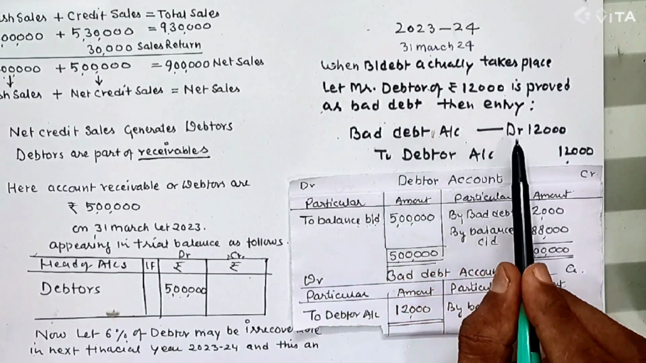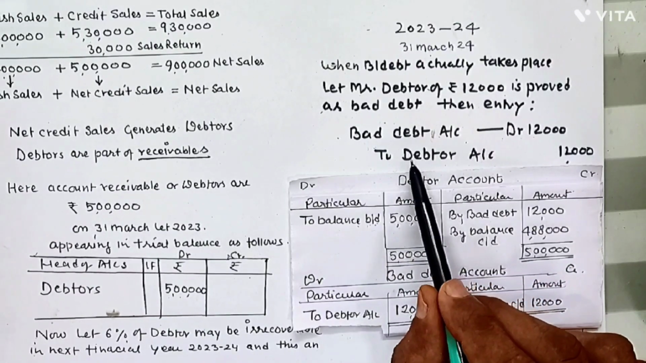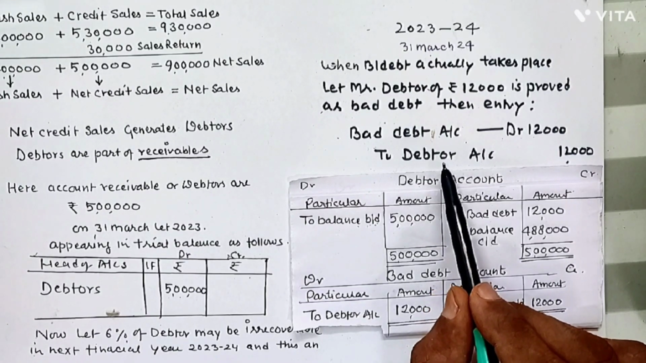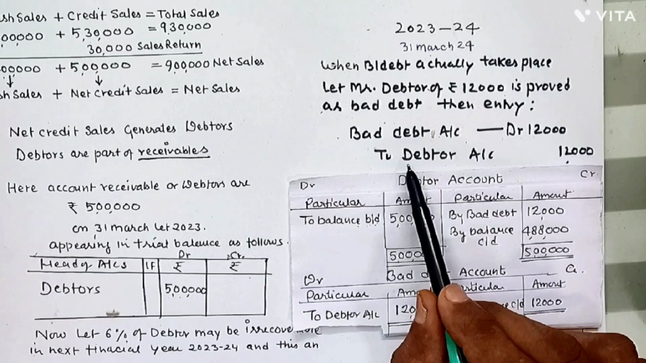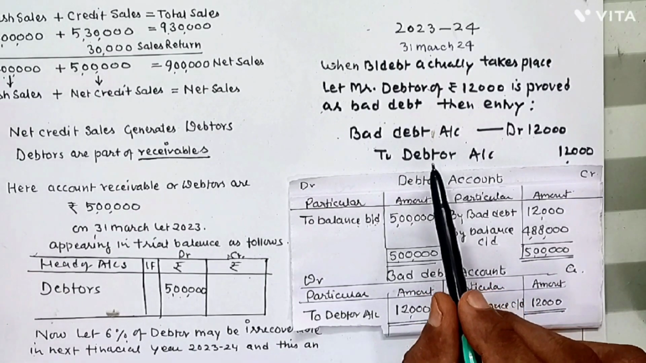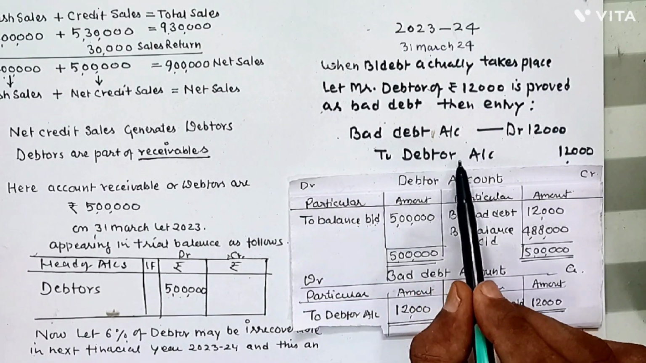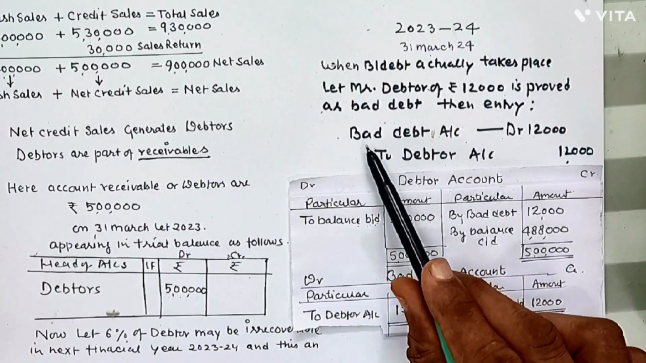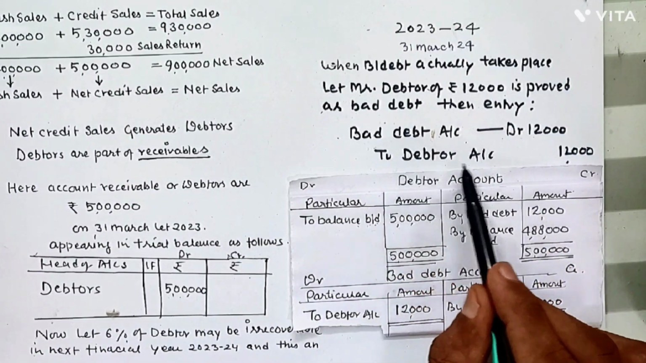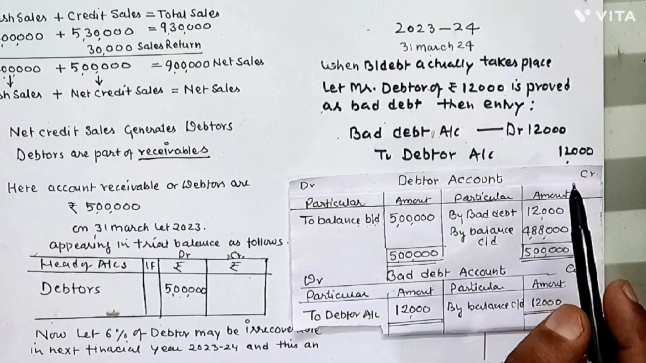So bad debt account debited, to debtor. Debtor is our asset, and the asset is decreasing. Assets have debit balances, so if an asset is decreasing, that asset account will be credited. Hence we have done the entry: expenses are debited, so bad debt account debited to debtor account rupees 12,000. This is the actual bad debt taking place.